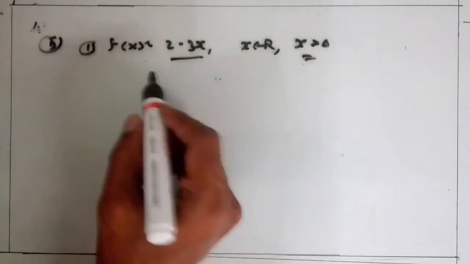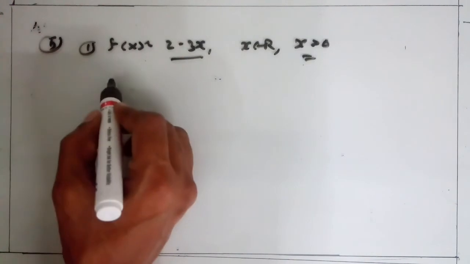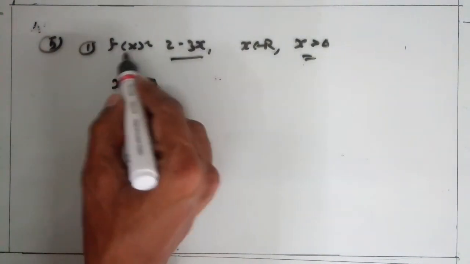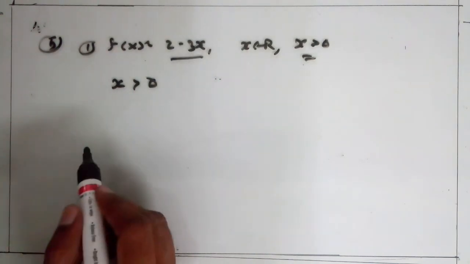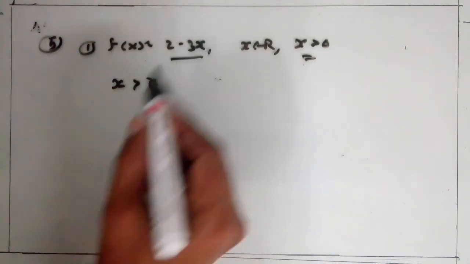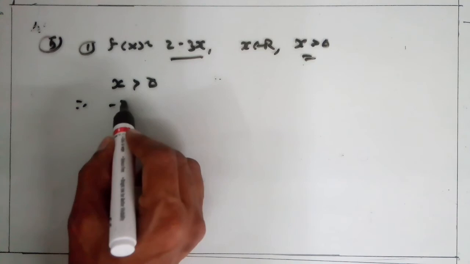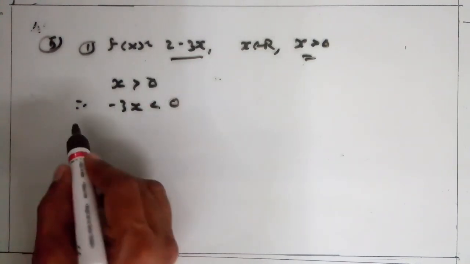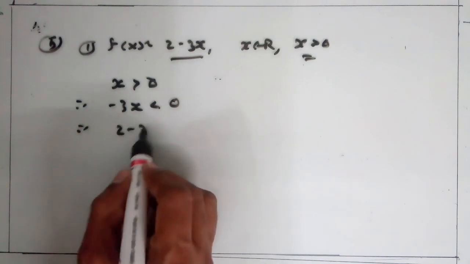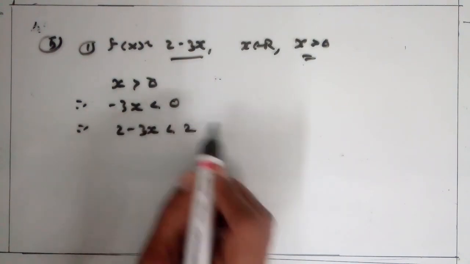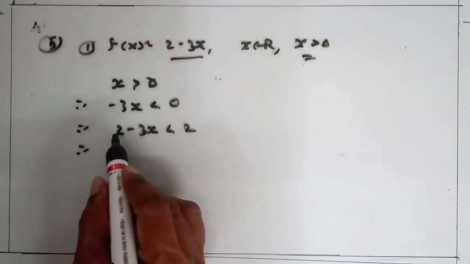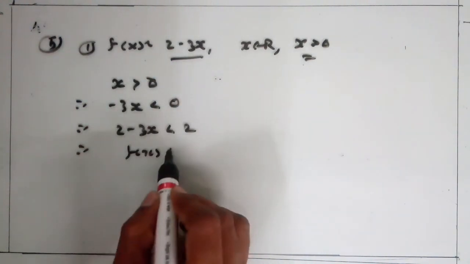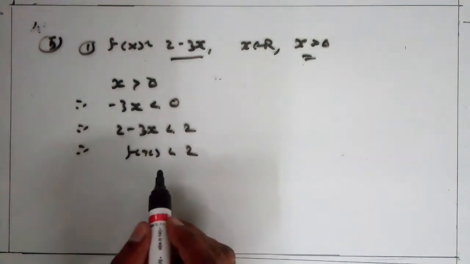Here the condition given is x belongs to R and x > 0. So from x > 0 we get f(x), that is 2 - 3x. First multiply by -3, so we get -3x < 0. Now add 2, so we get 2 - 3x < 2. Clear? Therefore 2 - 3x = f(x) < 2. Okay?